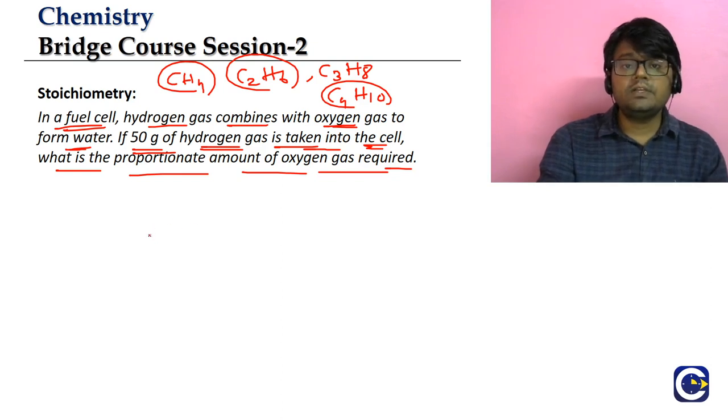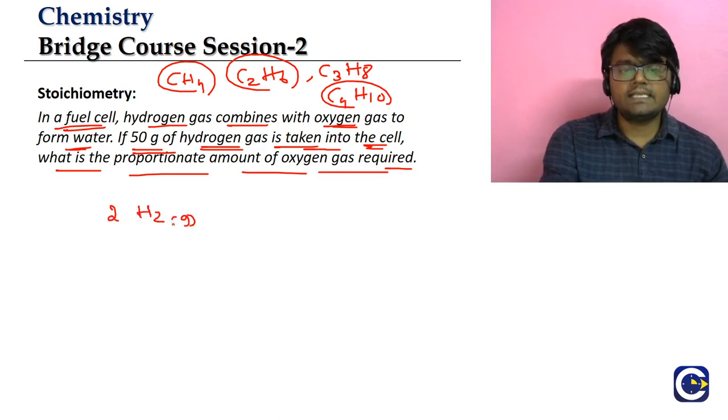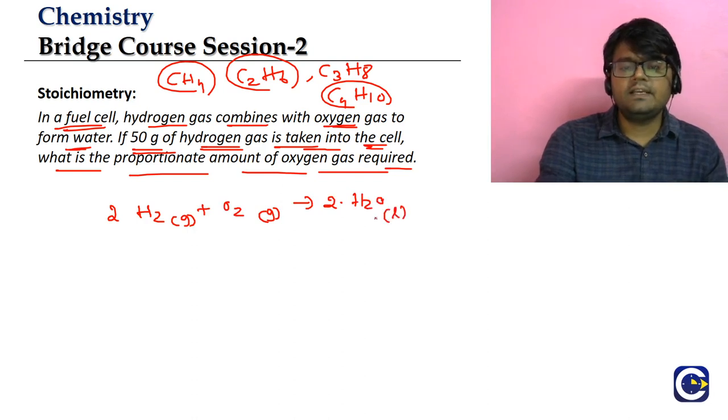By using the stoichiometric analysis. Let us look at it. So we'll straight away write the balanced equation. 2H2 gas plus O2 gas gives rise to 2H2O liquid. Remember guys what we said? The water will be formed in the liquid state. In fact, I told you that in spacecrafts, people use this water for drinking purposes.